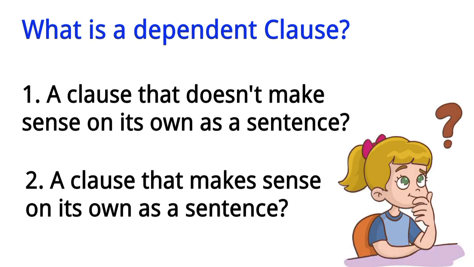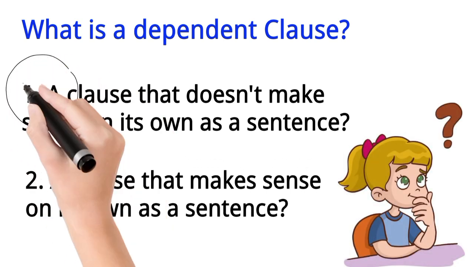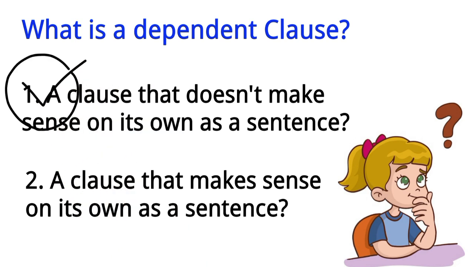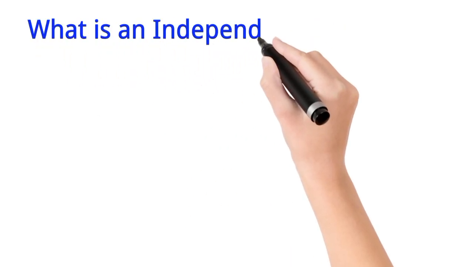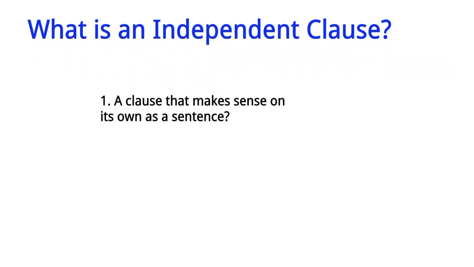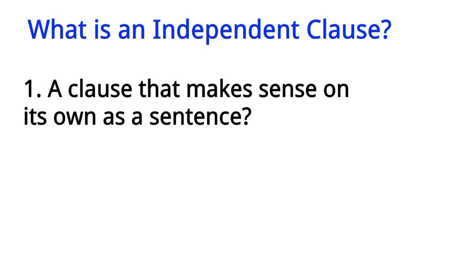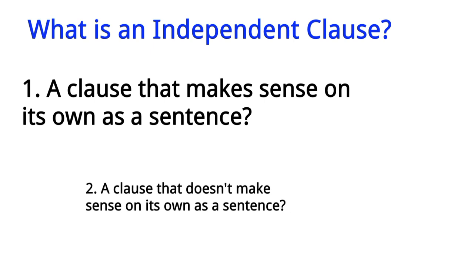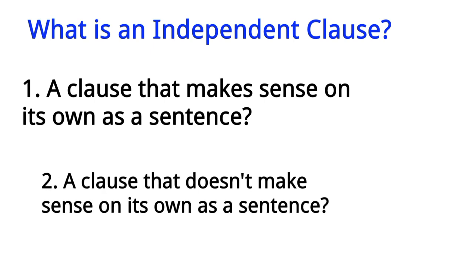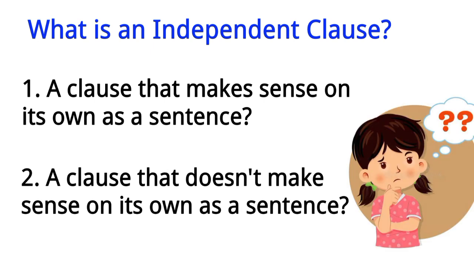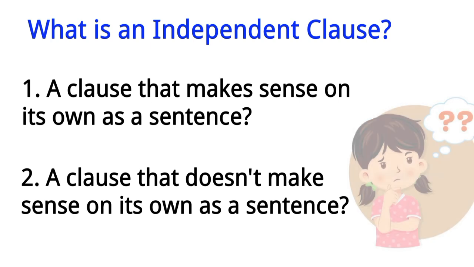The right option is option 1. What is an independent clause? The right answer is 1.